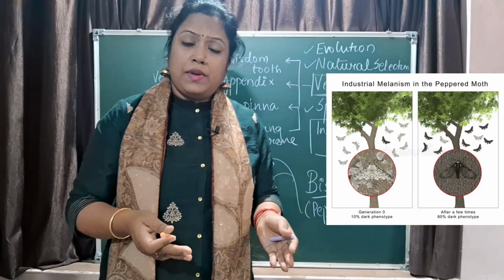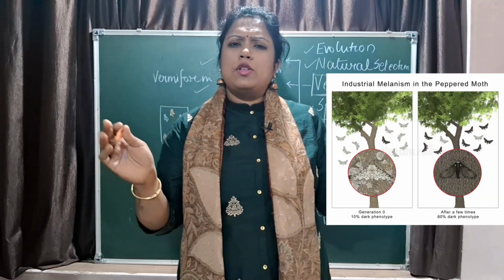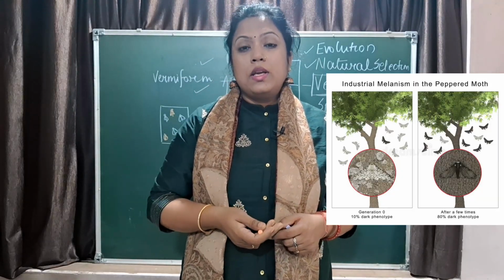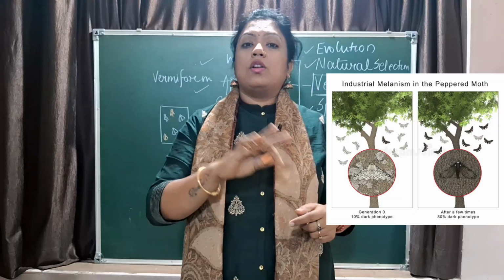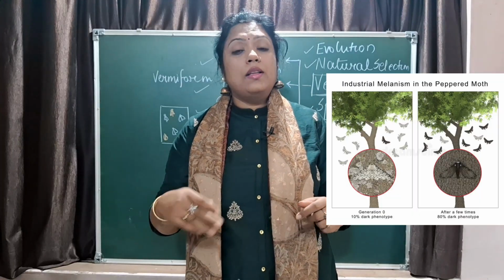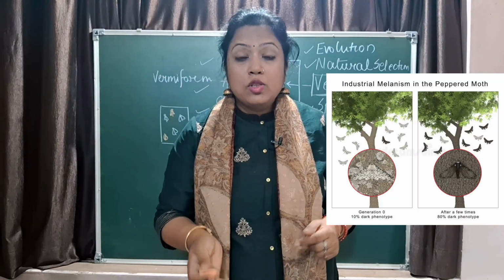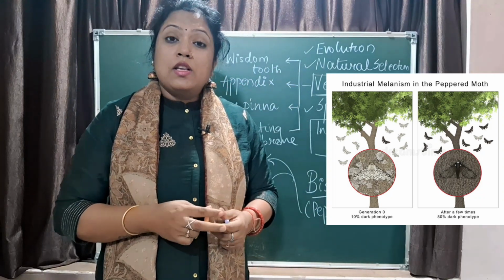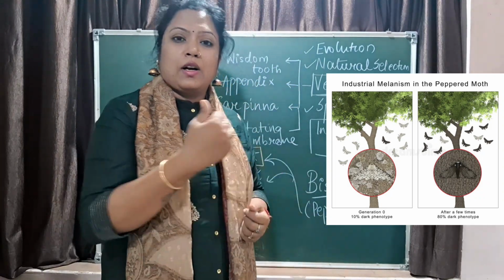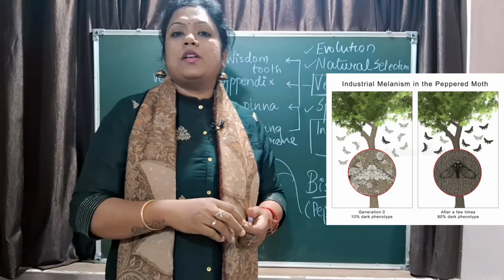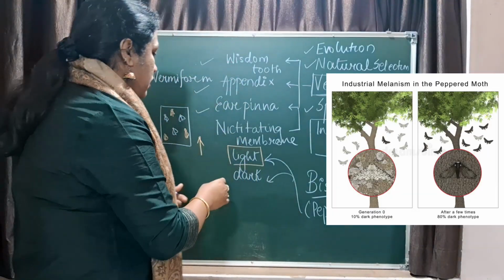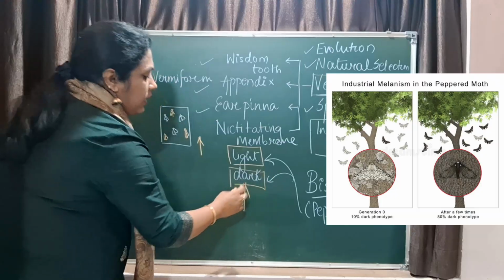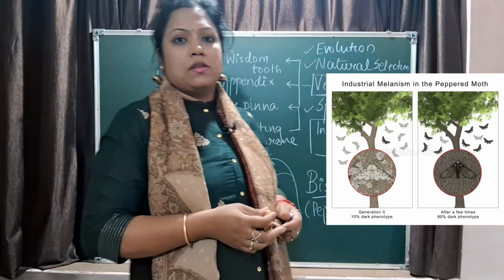But later on, when industrialization happened and too much carbon soot was deposited on the trunk of the trees, the dark ones got camouflaged but the light ones could not. So now the predators started picking up the light variety. So nature selected the dark one and the light population went on decreasing. After the industrial revolution, the dark variety increased in population.